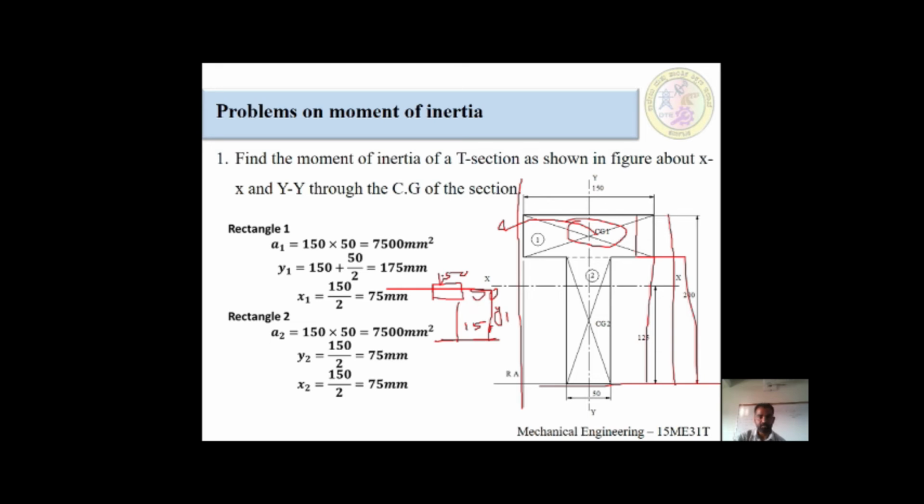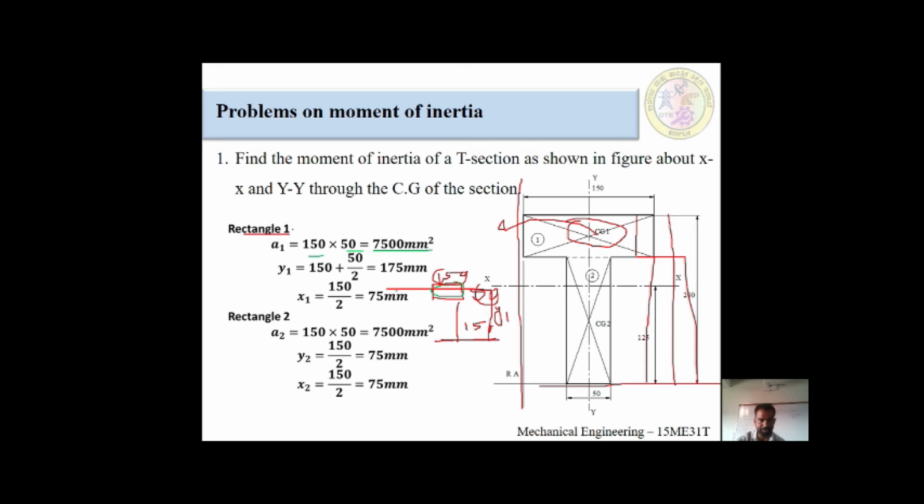Firstly, I am taking rectangular one component outside. How to find out the rectangular area? This would be 150 and this would be 50. I am changing the color. Okay, 150 into 50 is equal to 7500 millimeter square. The first component area, this much area we have covered.